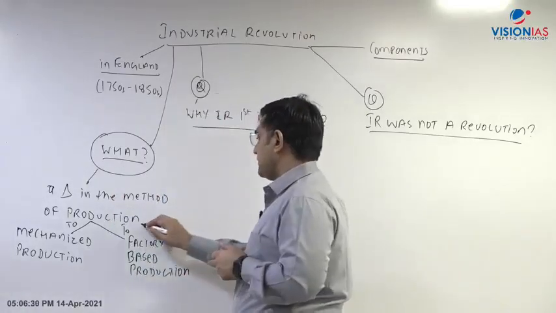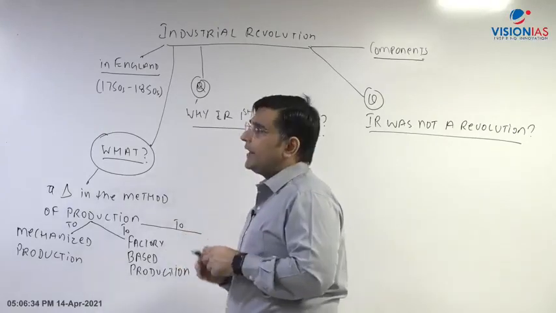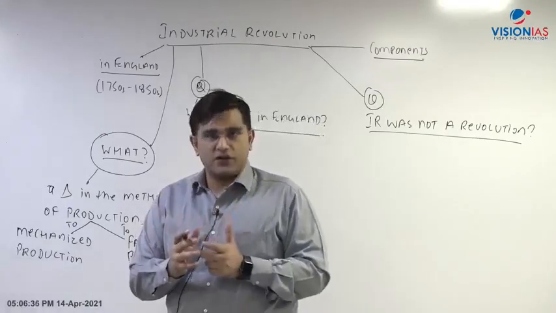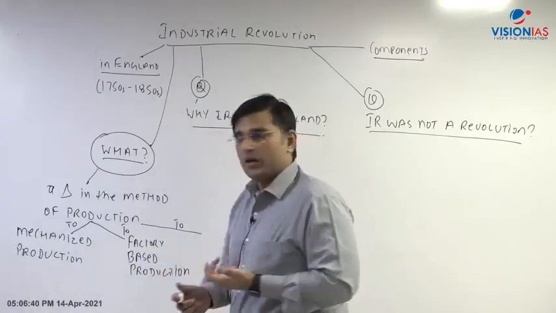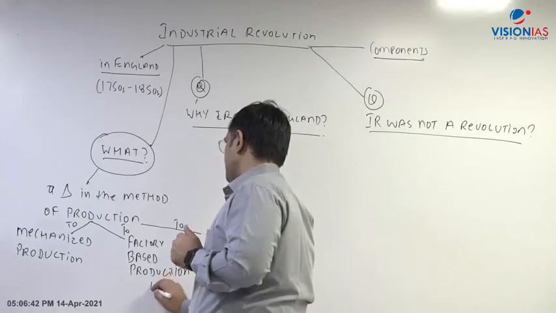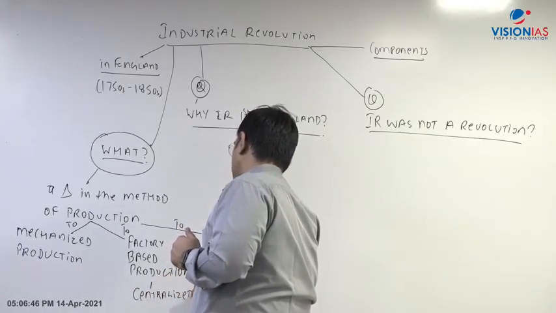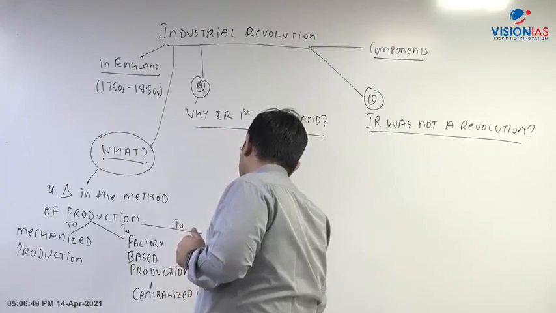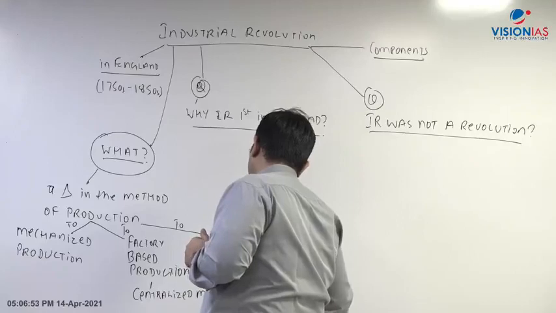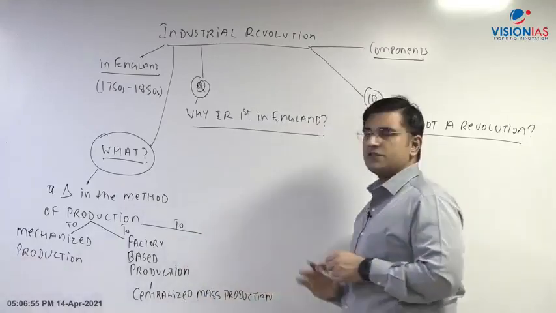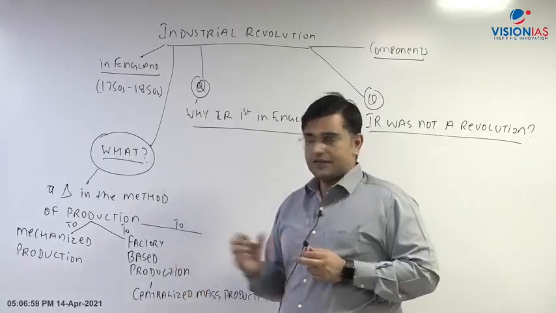So therefore इसमें एक और component add कर सकते हैं, factory based production, and now also towards centralized production we are moving. So what is a factory based production? It is also a centralized production, right? तो इसमें centralized mass production, where hundreds of people, thousands of people, they will come together in a factory to produce goods, right? This is what is happening.